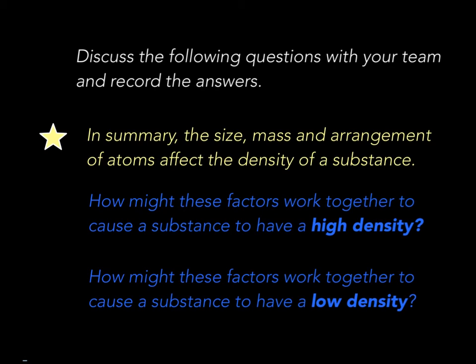Now discuss the following questions with your team and record the answers. To summarize, the size, mass, and arrangement of atoms affect the density of a substance. How might these factors work together to cause a substance to have a high density? How might these factors work together to cause a substance to have a low density?